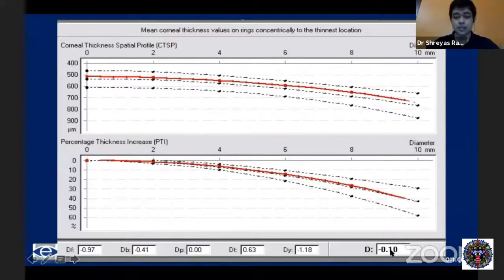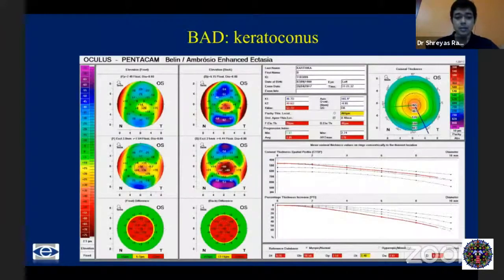And if it is in white, that is normal. Again, yellow, deviant. If it goes into red, something to be dangerous. The overall D of red, a definite no-no as far as refractive surgery is concerned. So like you can see here, of course, this is a patient with a very significant keratoconus, and you see elevation points in the front surface, and these are much more pronounced when you do BAD analysis. And as you can see here, something which you would have probably missed in this scan, you'll definitely pick it up. This is something which you cannot miss in a keratoconic patient, and all these values are through the roof, and the overall D is also very much in red.